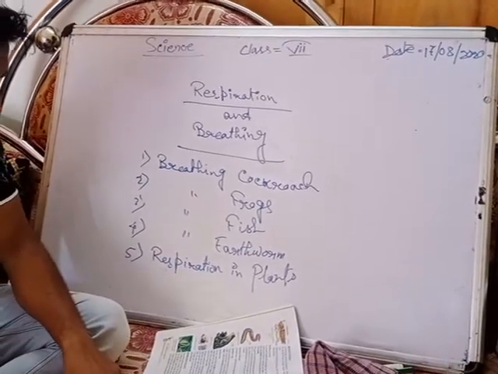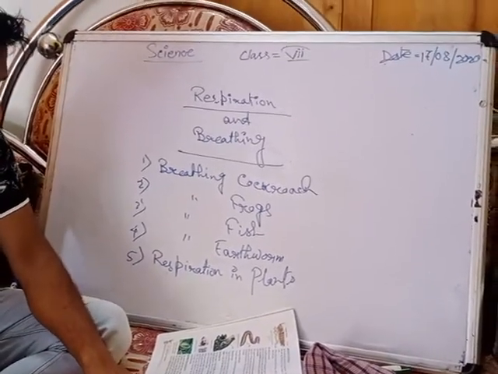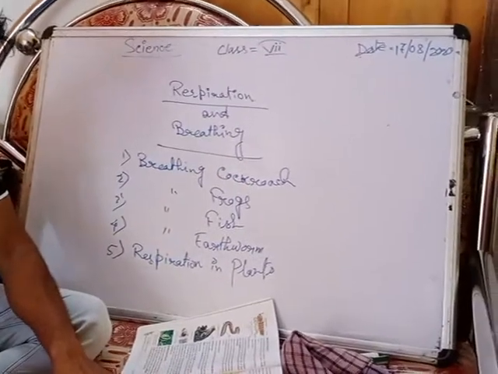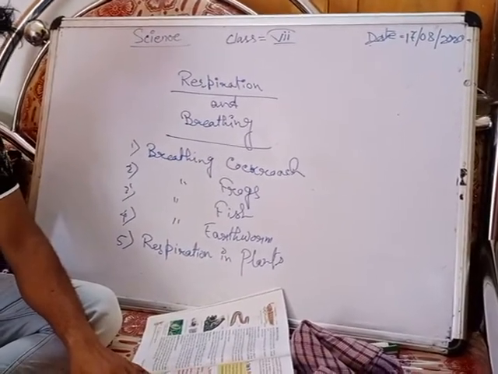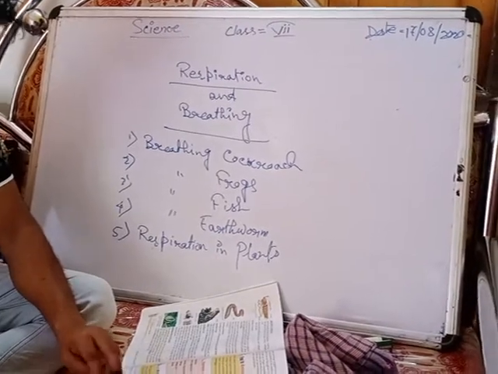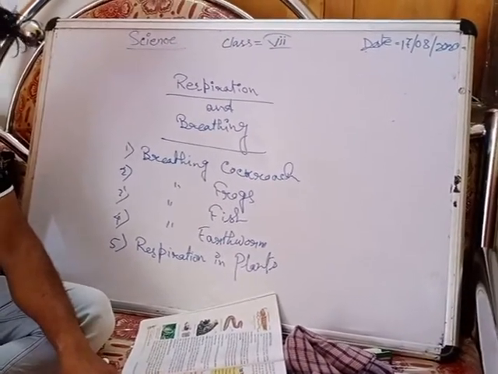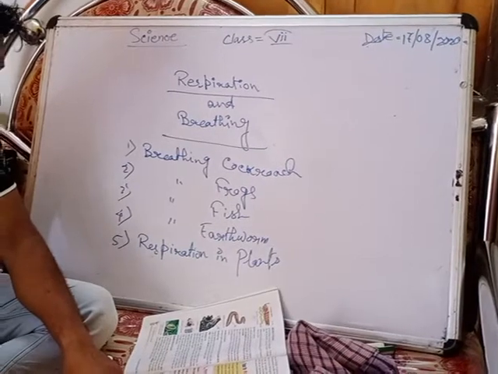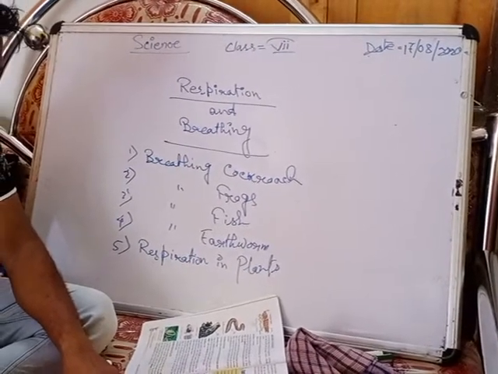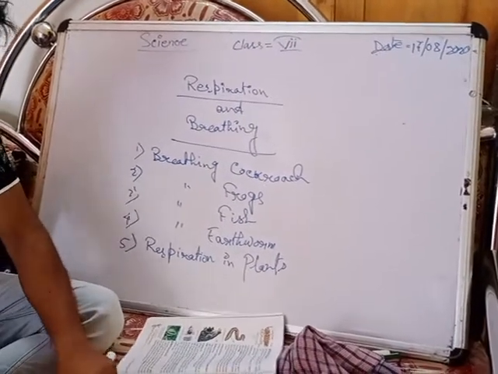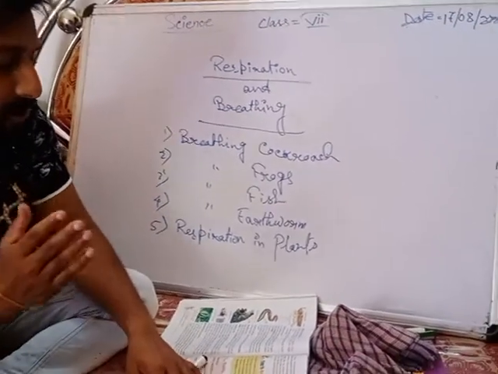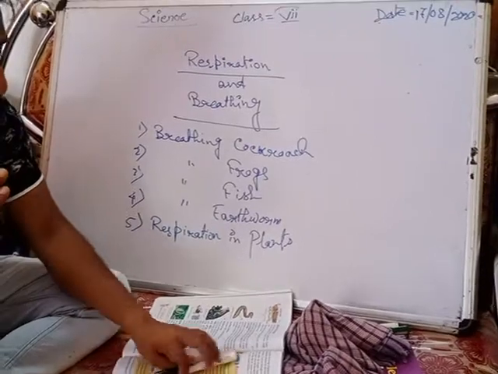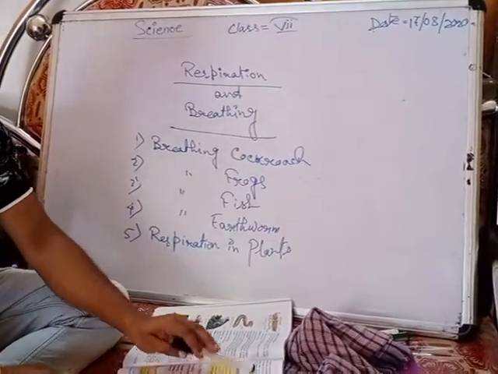By the process of diffusion, exchange of gases in plants takes place. This process is called diffusion. By this process, it occurs independently in leaves, stem and root also. In leaves, exchange of gases occurs through the stomata.